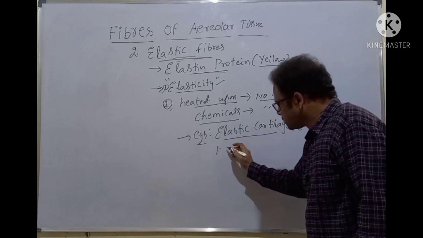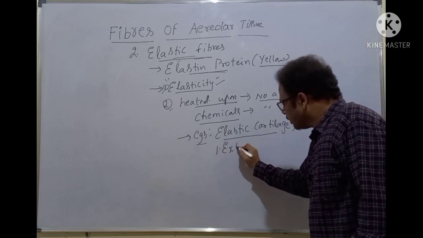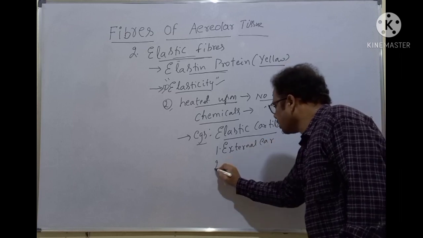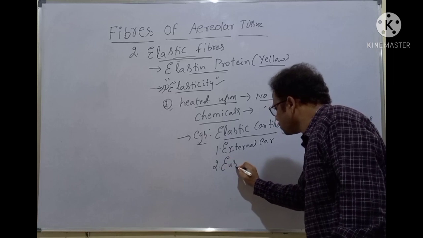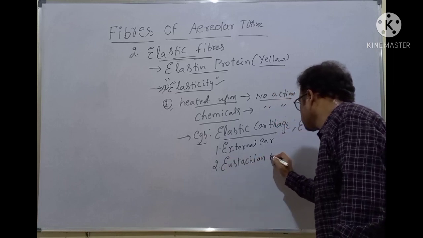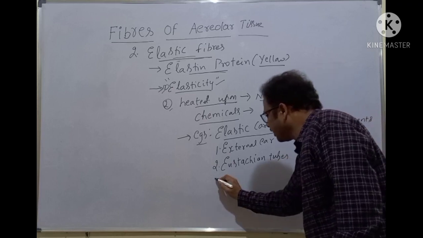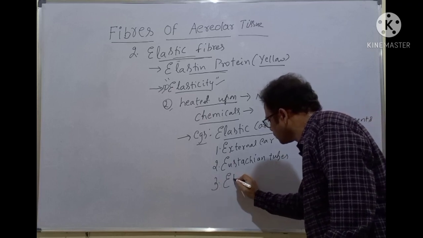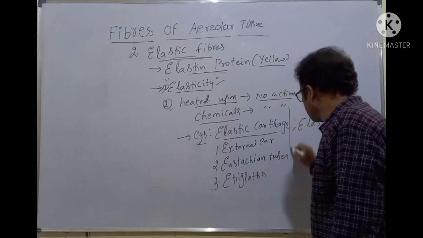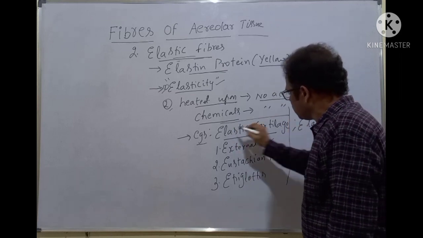I'll tell you examples now. External ear, number two, eustachian tubes, and epiglottis. So these are the examples of the elastic cartilage.